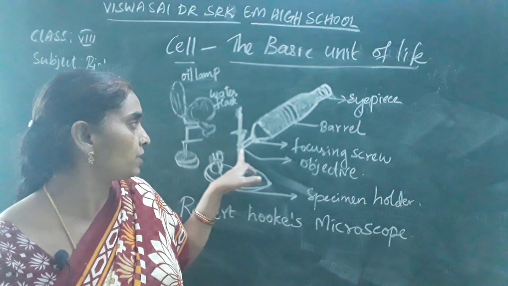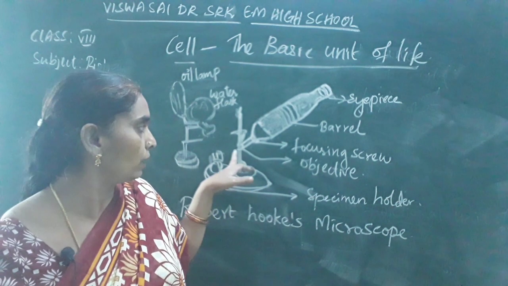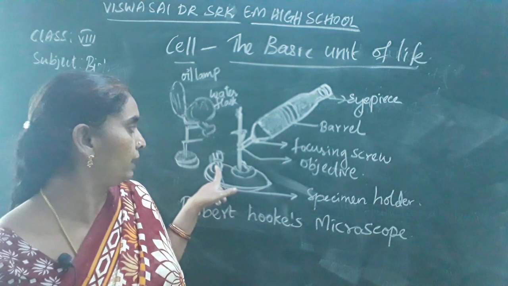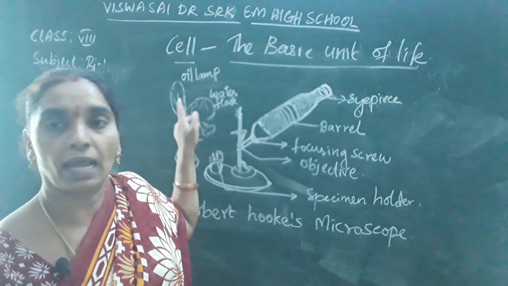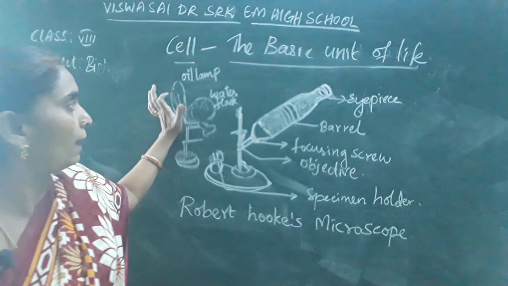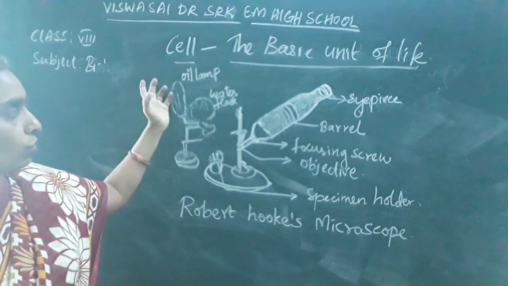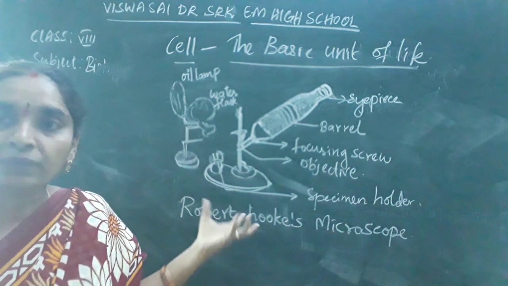So the object is placed. It is the objective and the specimen holder. This is the specimen through which the objective is being observed. This is the light source, the oil lamp with the water flask, through which the object is being enlarged.